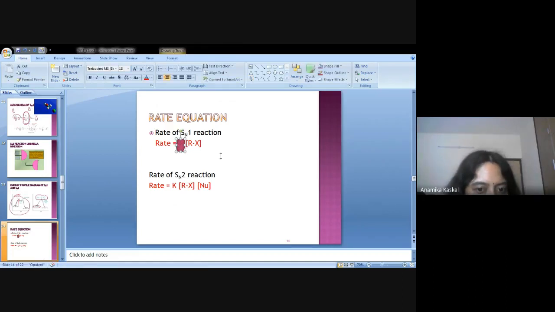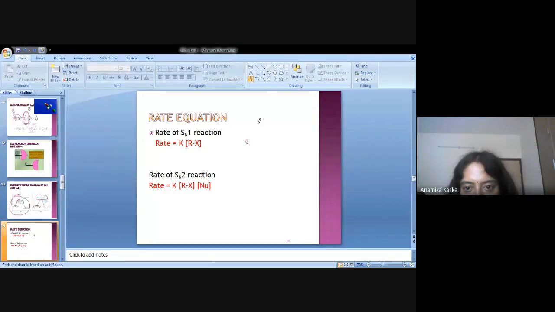So the rate constant K is there. For the SN1 reaction, the rate will vary with the concentration of the Rx.